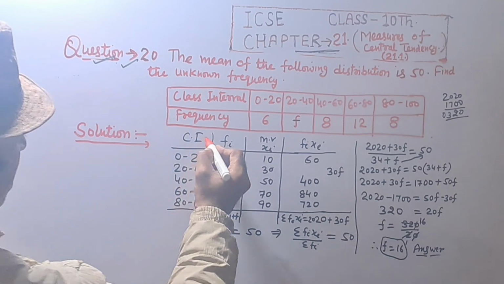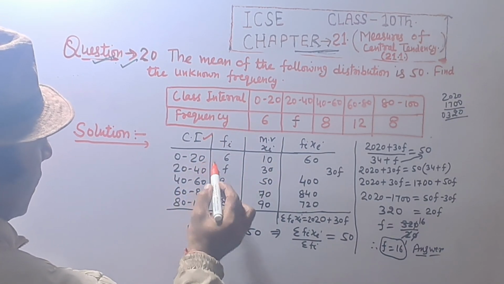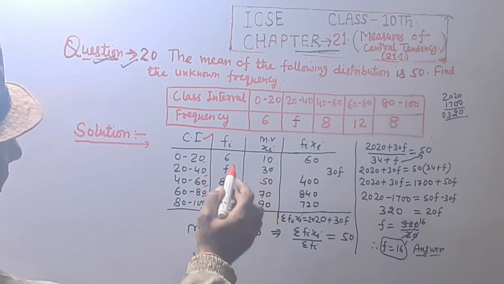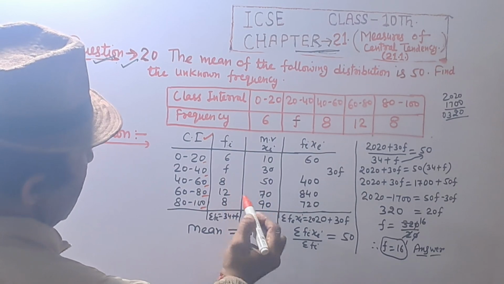Answer. Given class intervals are 0 to 20, 20 to 40, 40 to 60, 60 to 80 and 80 to 100. Frequencies 6, F, 8, 12, 8.